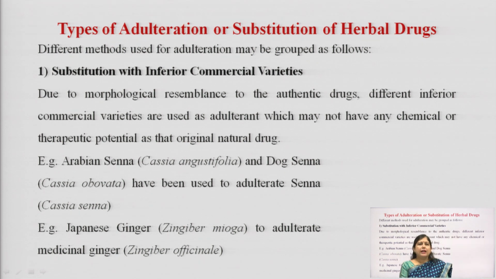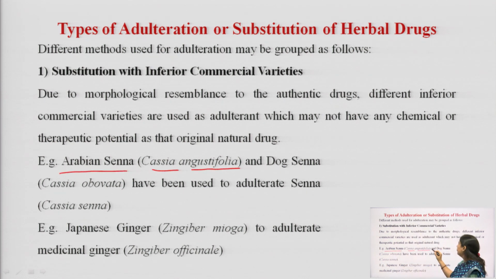The first one is when we use inferior commercial varieties. Inferior commercial varieties means that it belongs to the same genus probably, but the species is different, and the species which has been used for adulteration is of lower grade and does not have the same therapeutic value. For example, the Arabian senna, that is Cassia angustifolia, is adulterated by dog senna, or it can also be adulterated by Cassia senna.